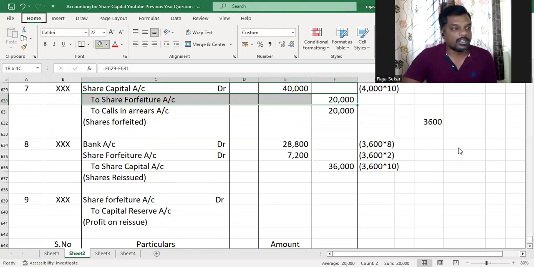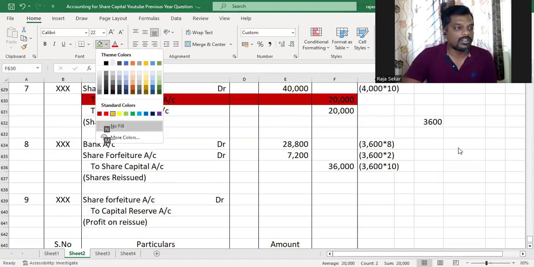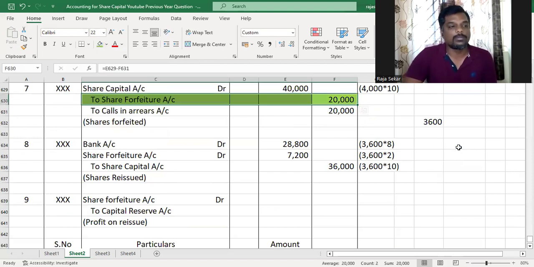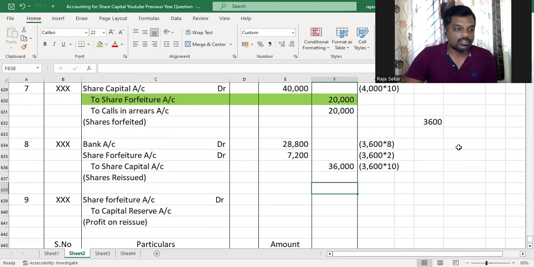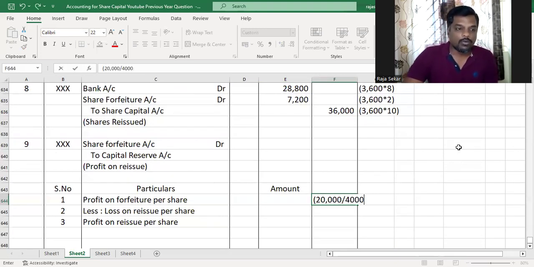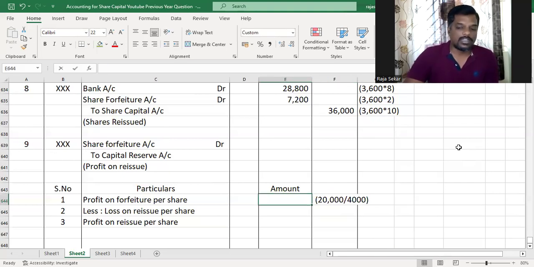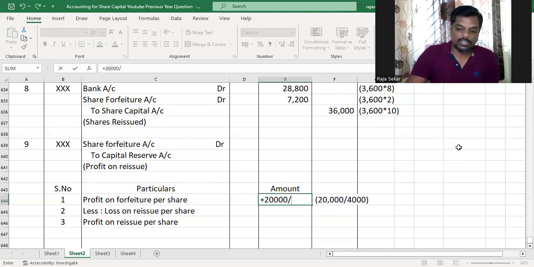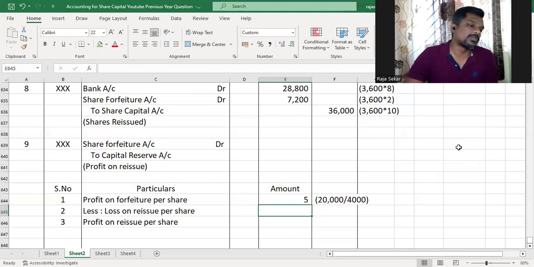That is the amount credited to share forfeiture account when we forfeited the shares, the amount actually paid up by the shareholder. 20,000 divided by the number of shares forfeited. So 20,000 divided by 4,000 shares. That will be what, my dear children? 20,000 divided by 4,000 is 5 rupees per share.